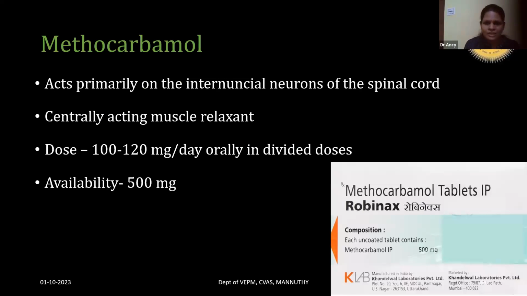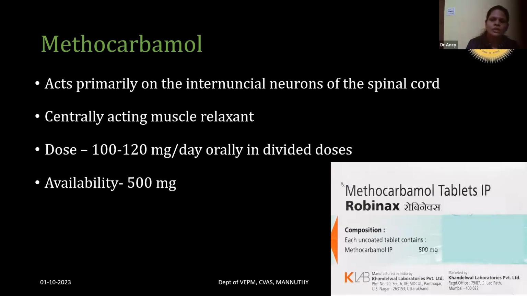And there's a drug called methocarbamol. It is a centrally acting muscle relaxant. It acts on the internuclear neurons of the spinal cord. So it is very effective in causing muscle relaxation and reducing the spasms. The total dose per day is 100 to 120 milligram per day, or 22 milligram per kg body weight is the dose. 500 milligram tablets are available. Robinax is one preparation. So these are the muscle relaxant drugs that can be used.